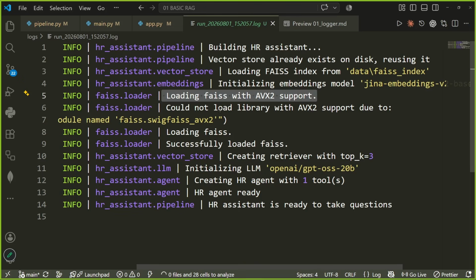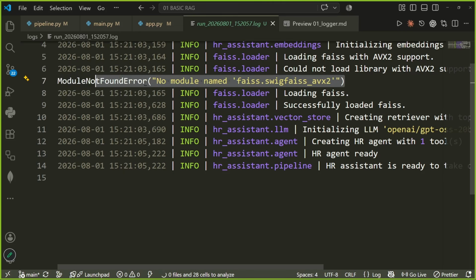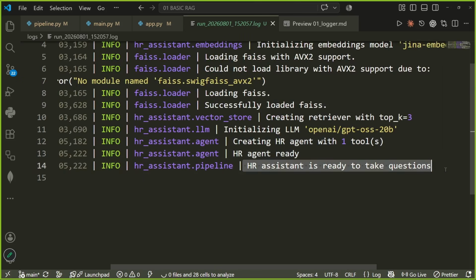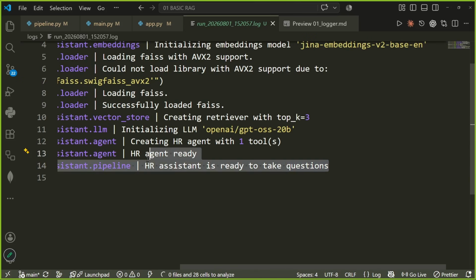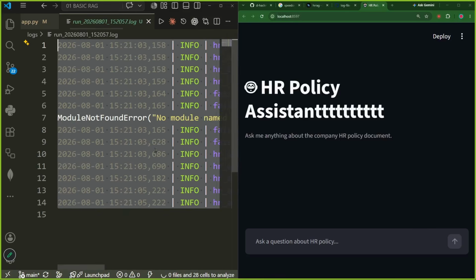Loading fires with etc. Could not load this library. See, we are able to see from where we are getting what error. Now, because of what error? No module named fires.swig. Something like this. Successfully loaded, HR assistant, HR ready, and HR is ready to take questions. See, so we are able to see the execution of the application.